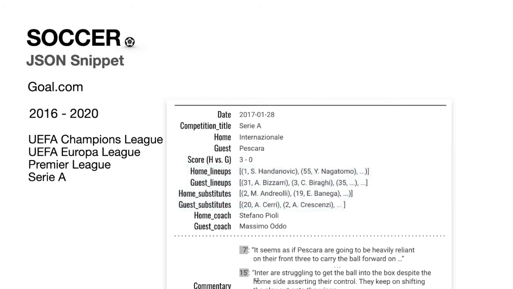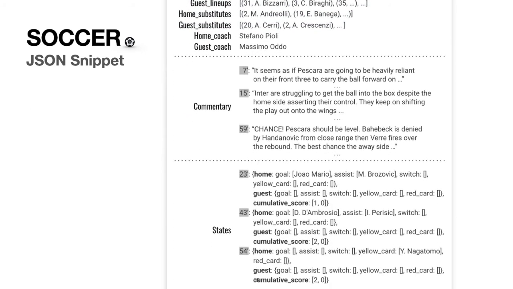As the key components of the state tracking task, it contains temporally aligned timestamped commentary and states. In the state of each timestamp, we correspond the key event occurrences with its player actor, which is the ground truth label for our player level task, and the ground truth for the team level task can also be easily induced.